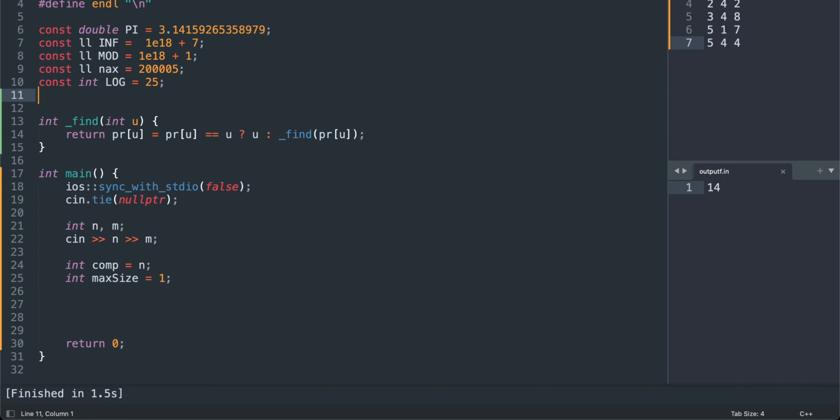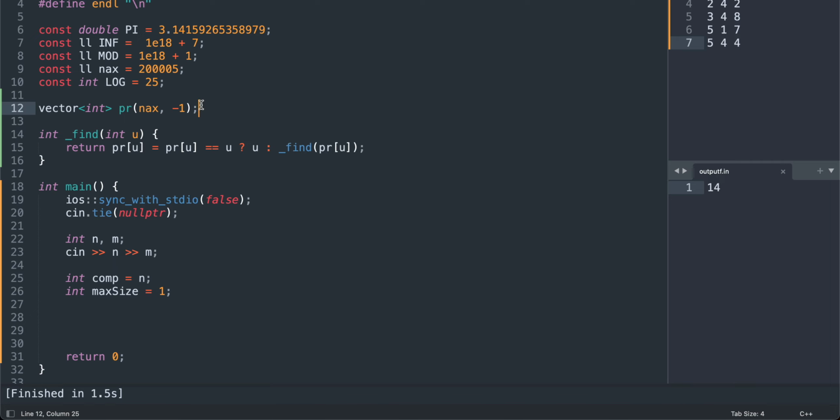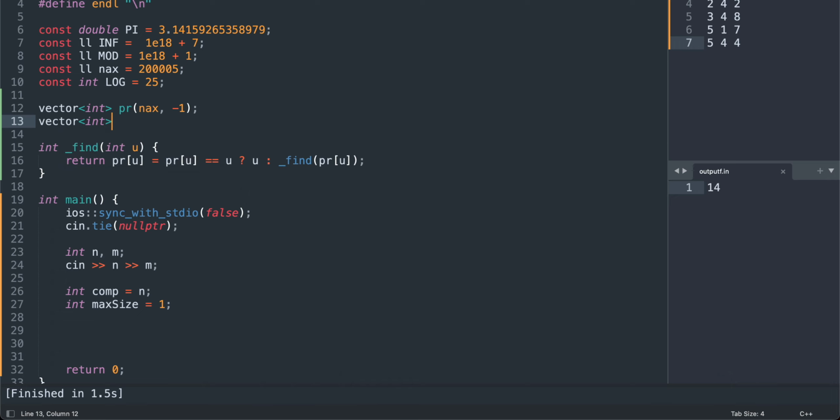Initially everyone's parent is marked as itself so that the base case works, and we have to do the rank also. The rank of every node is 1 initially.